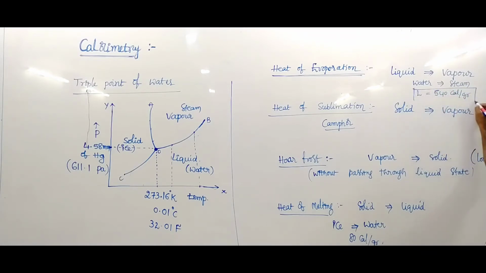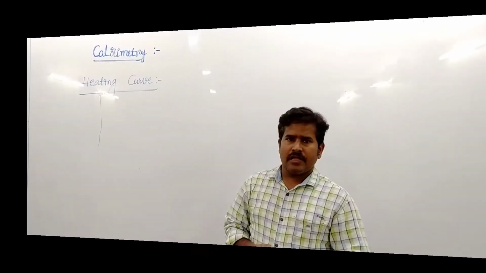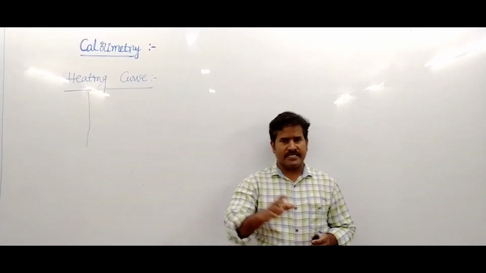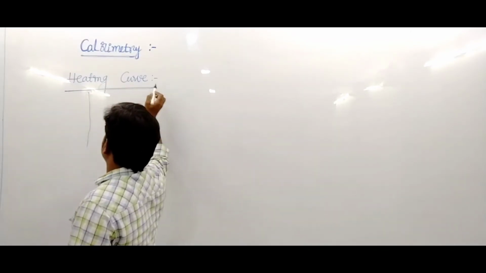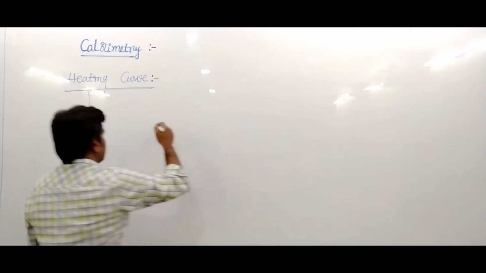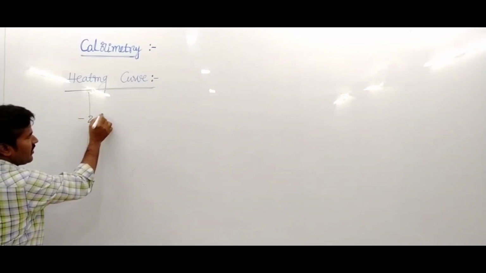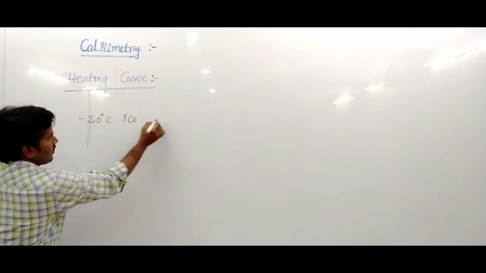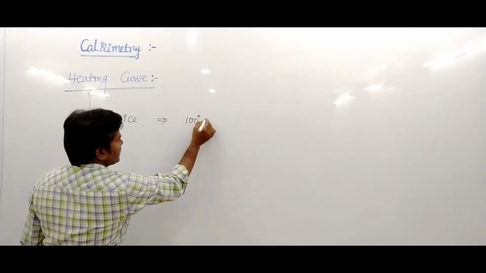This is the heat of evaporation. Now, the concept of calorimetry: in calorimetry, we consider the different stages of water. Suppose minus 20 degrees centigrade ice is converted into 100 degrees centigrade vapor.